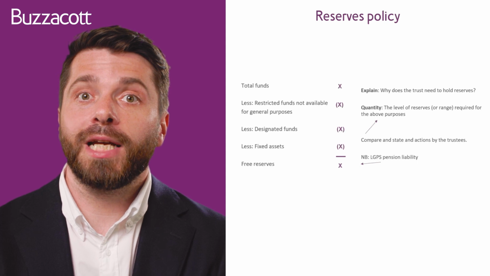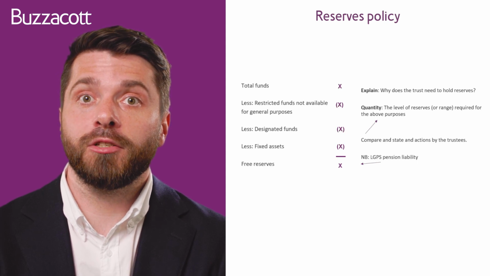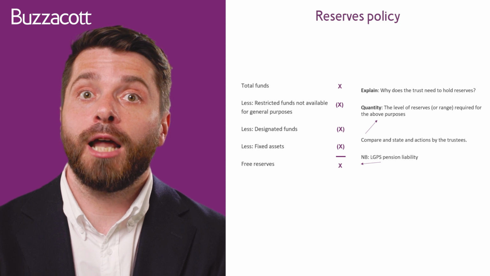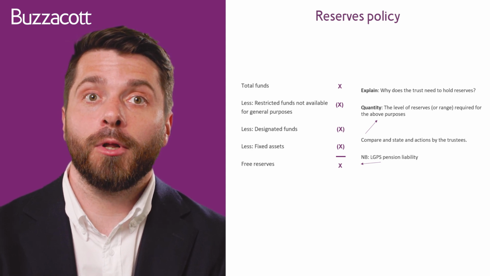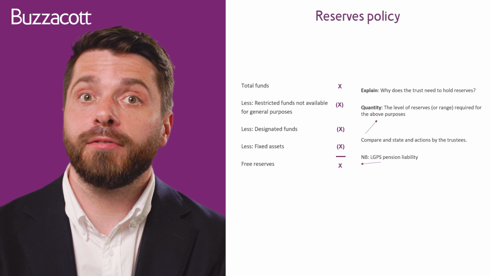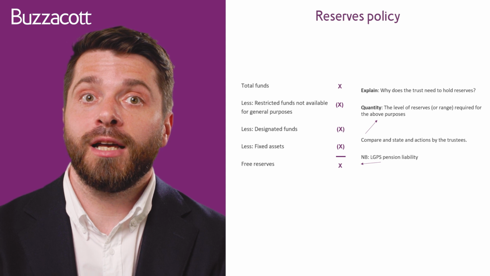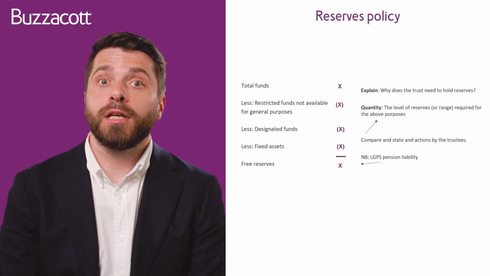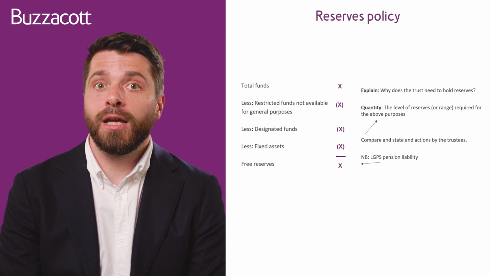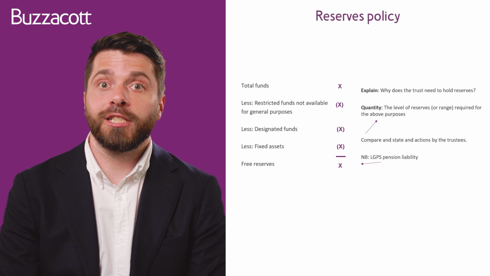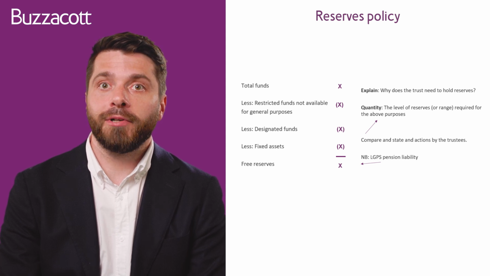The final area to mention is just those disclosures around reserves, and in particular reserves policies. So every Academy Trust has to have a reserves policy, and the objective is that you, in your financial statements and trustees report, state that policy and where you're at in the year end in comparison to that policy. So typically free reserves, when you're considering your reserves policy, are everything that's a part of your unrestricted funds as well as your GAG reserves. So they're really funds that are not designated for anything too specific, and will include your GAG funds, which also sit within your restricted funds but are general enough to form part of your free reserves.